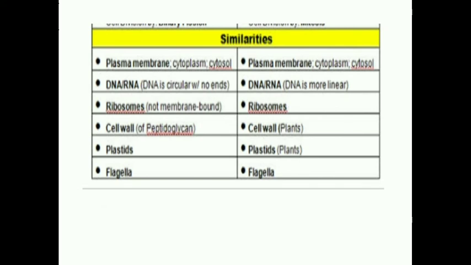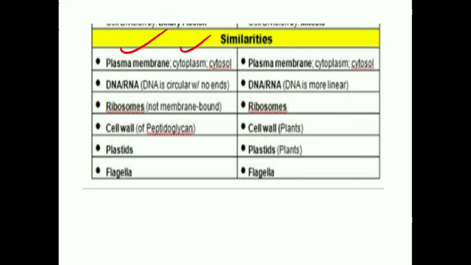Viewers, now let us see what are the similarities between prokaryotic cells and eukaryotic cells. There are some similarities, common features in both. First one, that is cytoplasm and cell membrane.